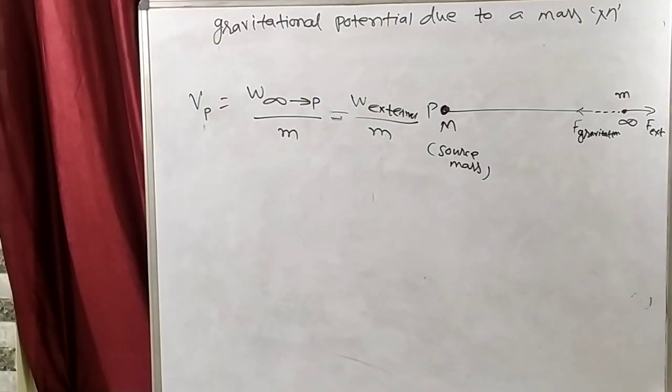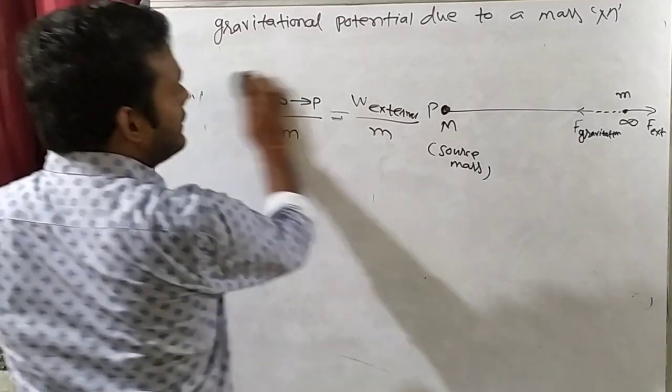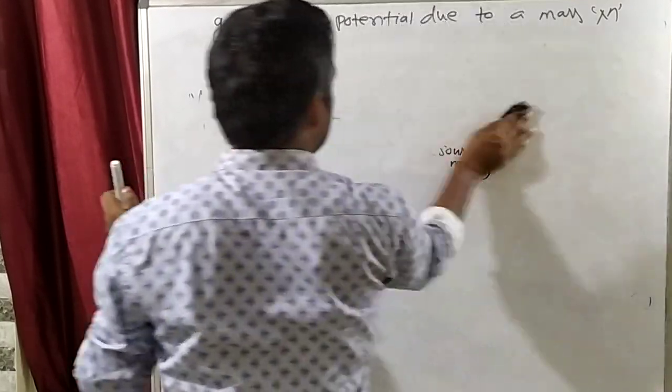So who is doing the work? External. That means I am doing work from the outside. Clear? Now we want to derive this thing. How will we derive this?